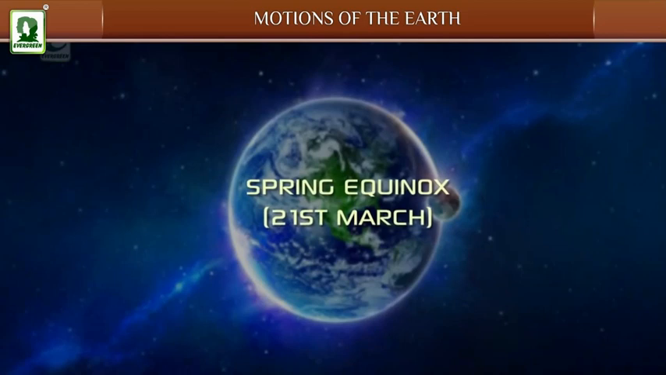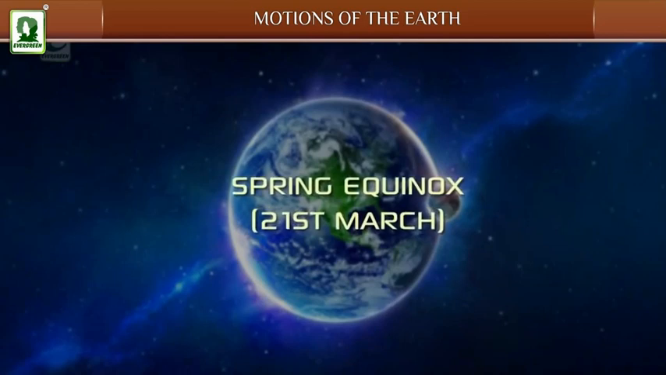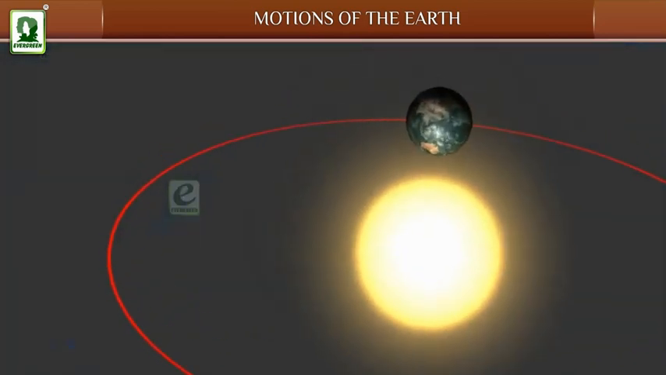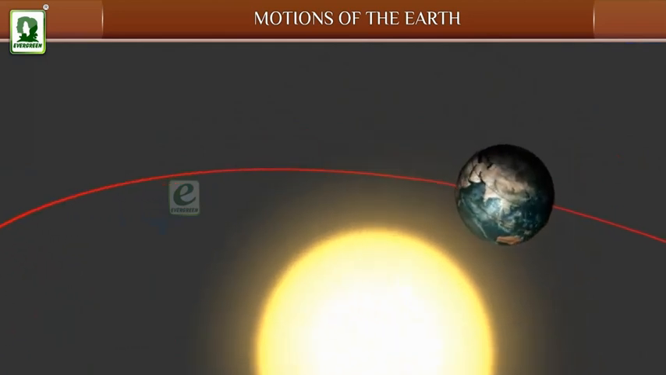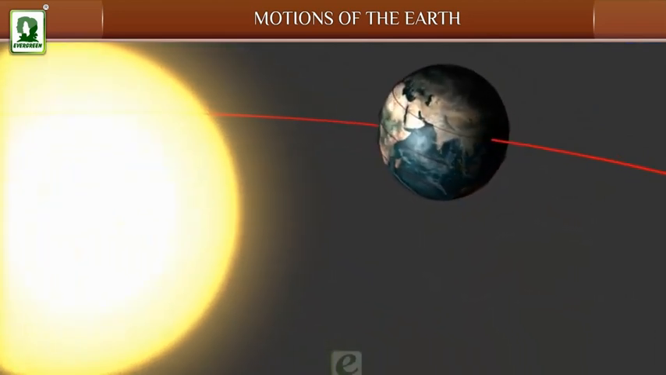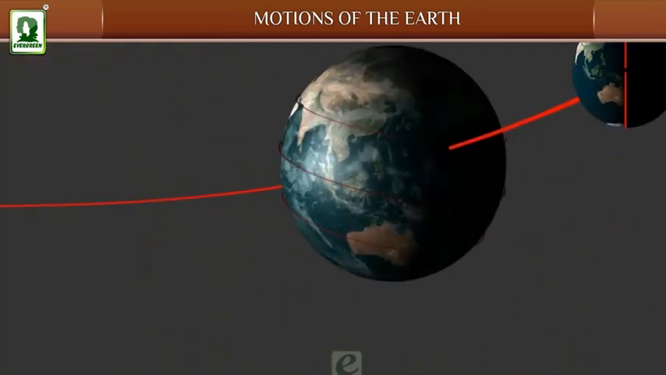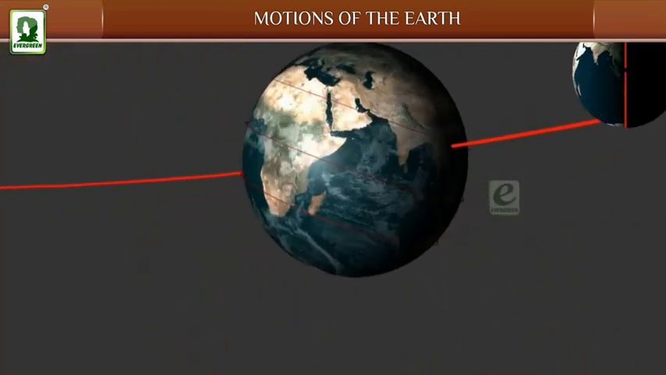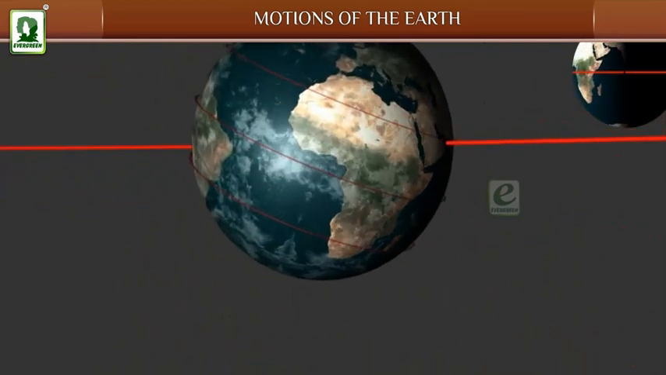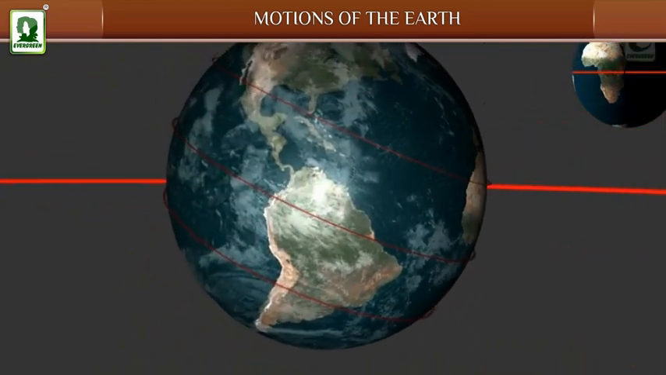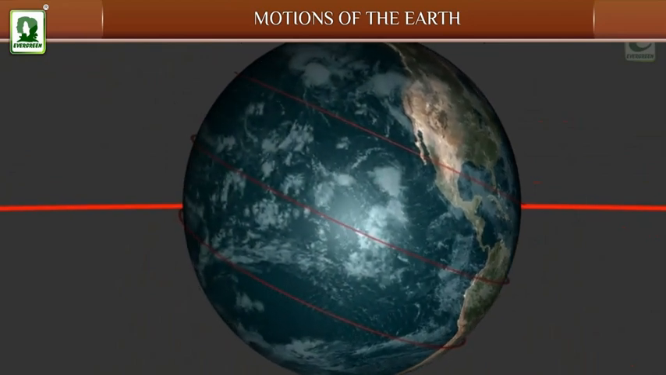Spring equinox, 21st March. Look at the diagram carefully. The rays of the Sun are falling directly on the equator on 21st March. On this day, the duration of day and night is equal throughout the Earth. It is springtime in the northern hemisphere, so it is called spring equinox.